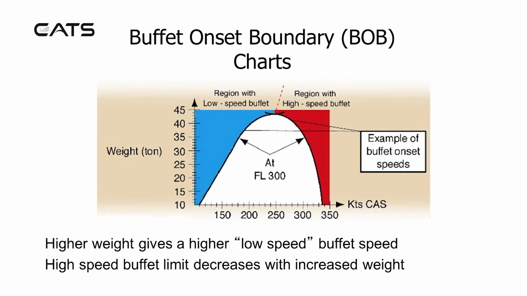Buffet onset boundary charts. These are graphs showing weight versus airspeed for particular altitudes. A higher weight gives a higher low speed buffet speed. The high speed buffet limit decreases with increased weight.